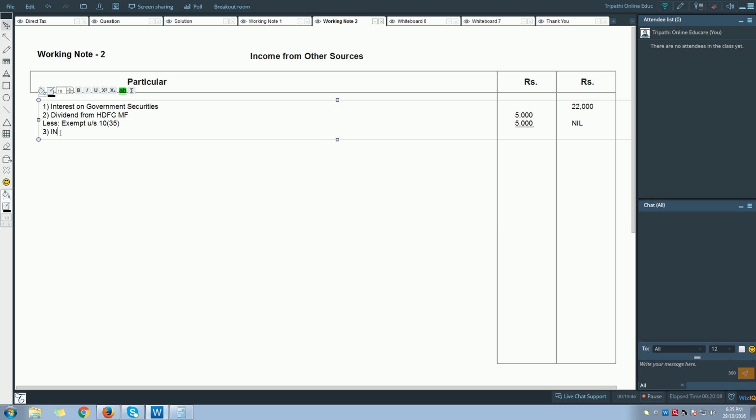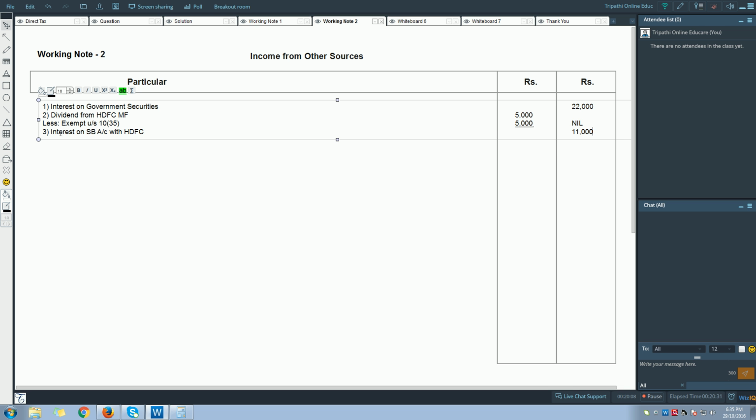Let's see what is the third item. Interest on saving bank with HDFC bank, 11,500. Now this is fully taxable under the head income from other sources. You can claim under section 80 later on.